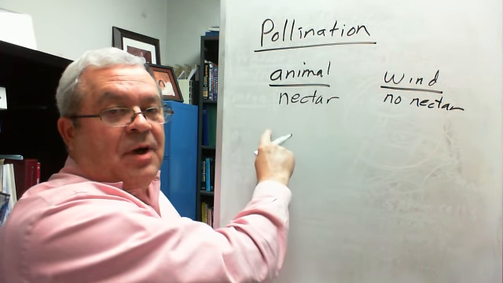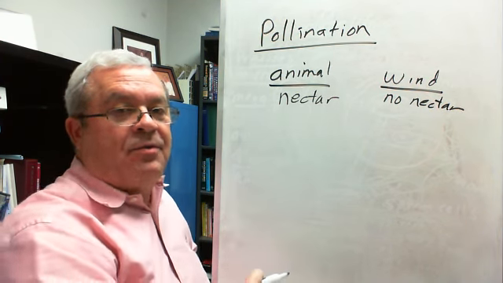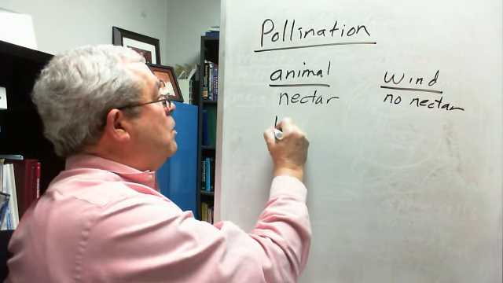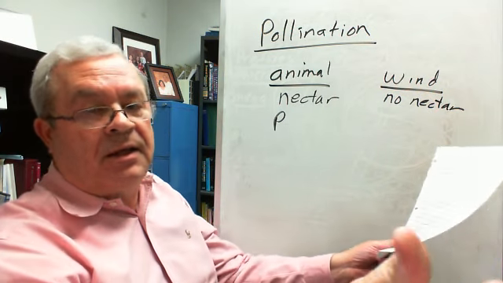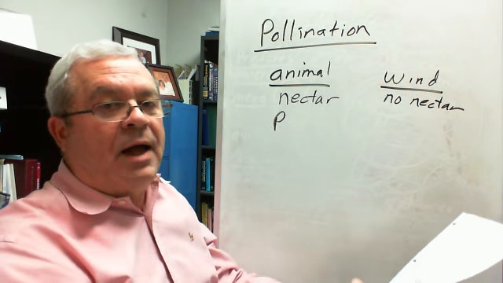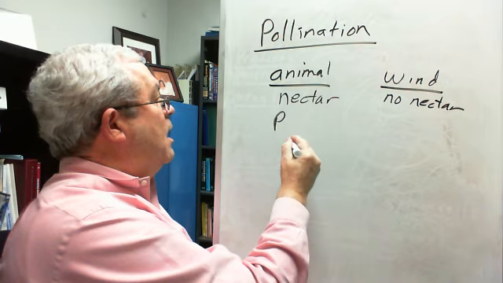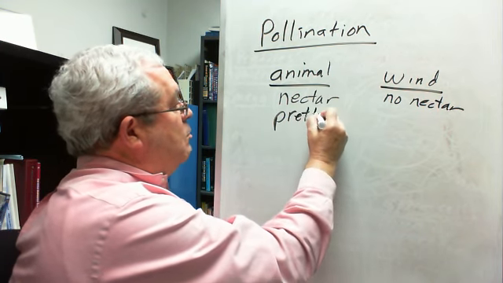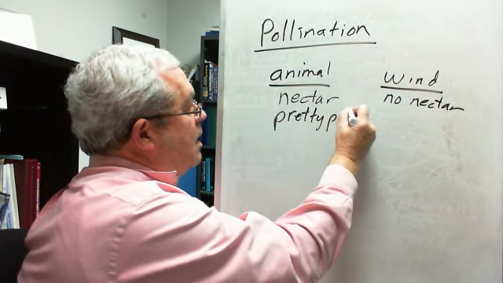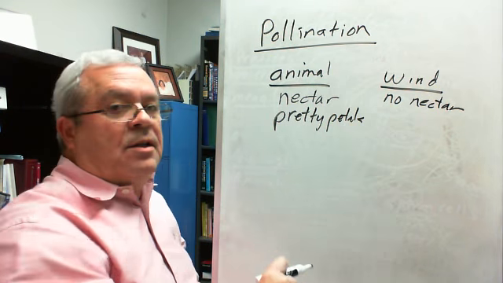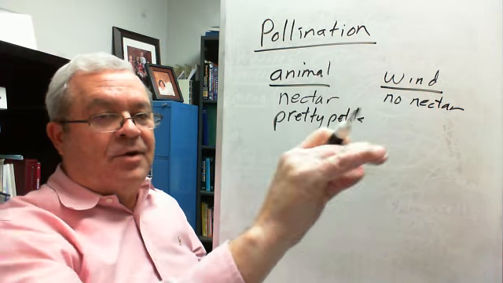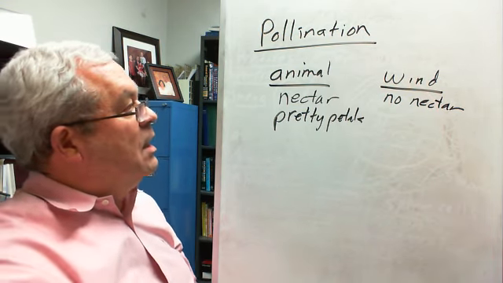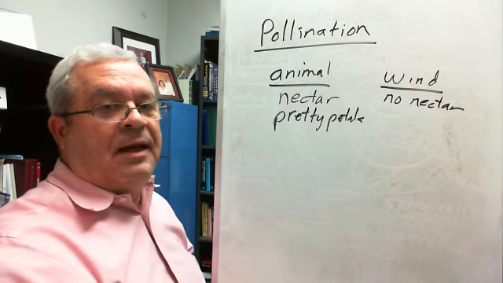I guess it's these, right? What did we say pretty petals are for? Their function is to attract pollinators. Yeah, and so if you see a wildflower out there that has pretty petals, you can chalk it up to animal pollination. Those pretty petals are actually a signal to the pollinators: this flower is ready, and so is the next one over there that's the same color. Now, what about wind pollinated?